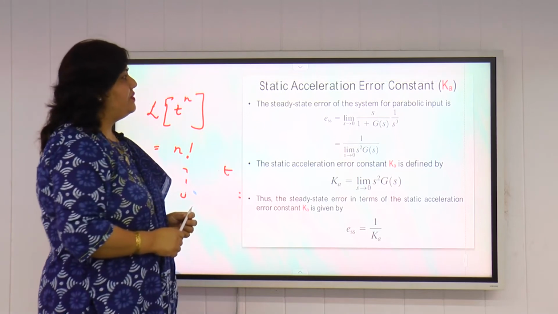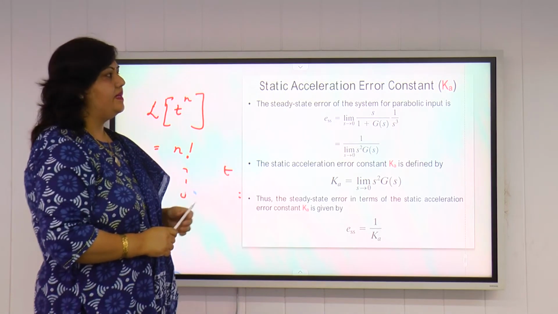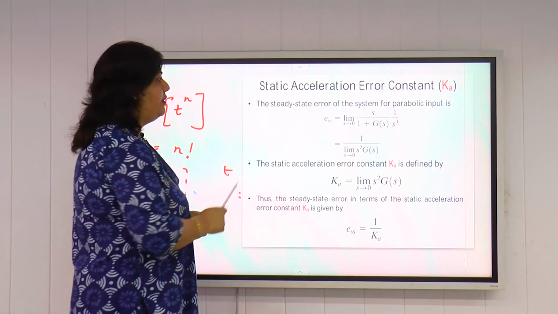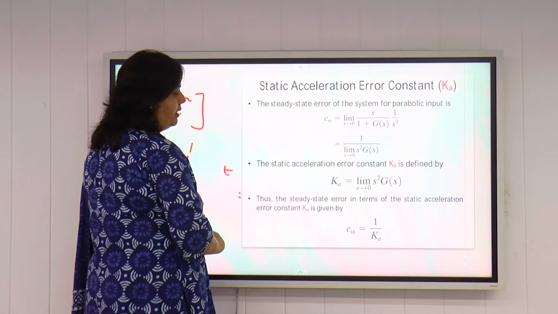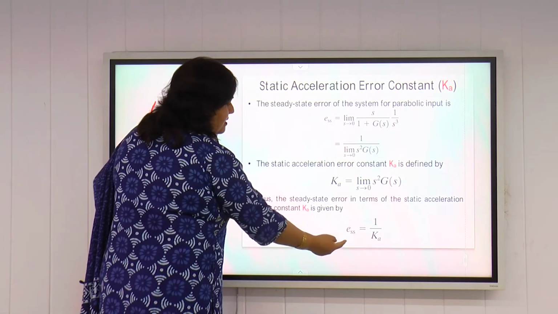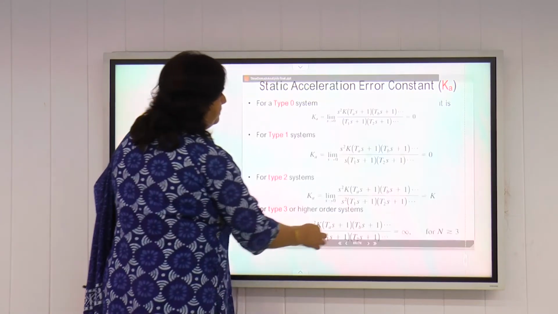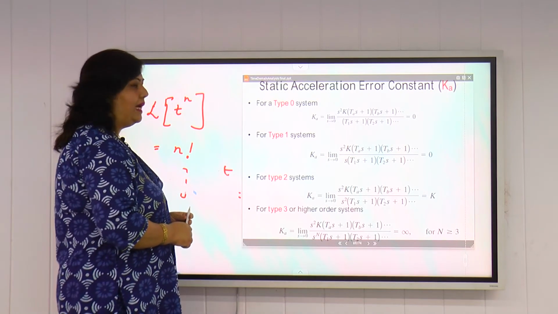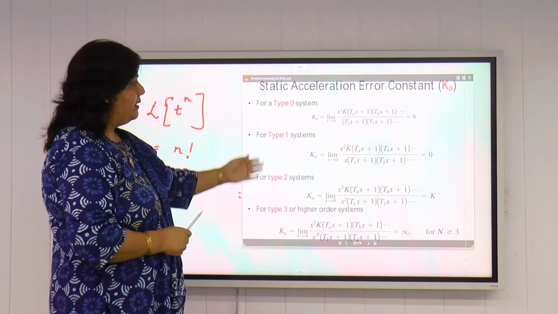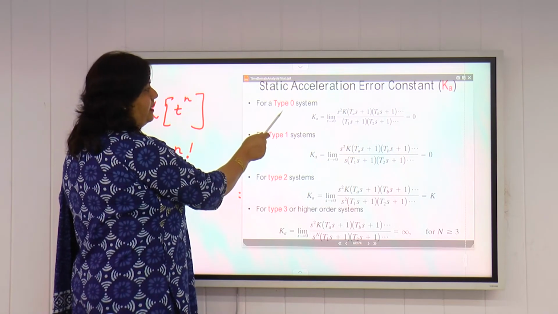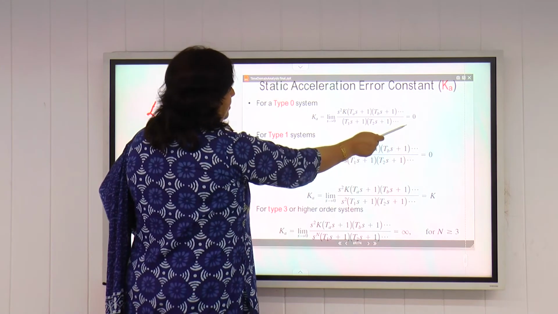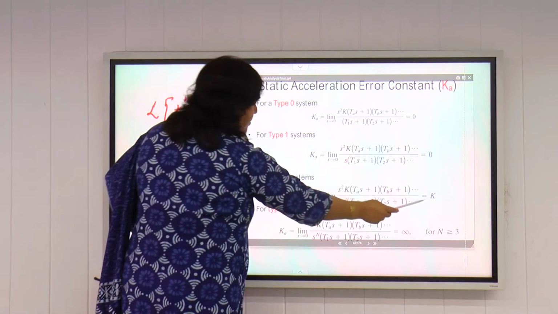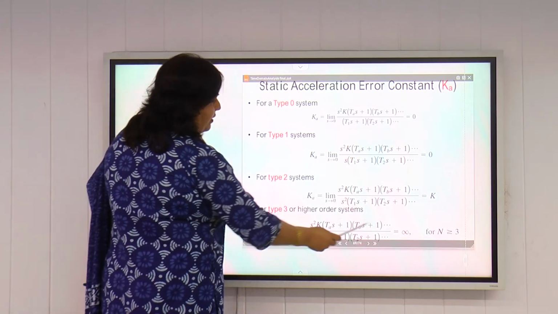Similarly, the third and last coefficient is the static acceleration error constant, represented by Ka. It occurs when we apply the unit parabolic input to a control system. For a unit parabolic input, we take Rs equal to 1 by S cube. If we define Ka, then ESS will come out to be equal to 1 by Ka. Again, we derive the value of Ka for type 0, type 1, type 2, type 3 and higher systems. For type 0 system, the Ka value will be equal to 0. Type 1 system, the Ka value is again 0. For type 2 system, the Ka value comes out to be equal to K. And for type 3 system, the Ka value comes out to be infinity.